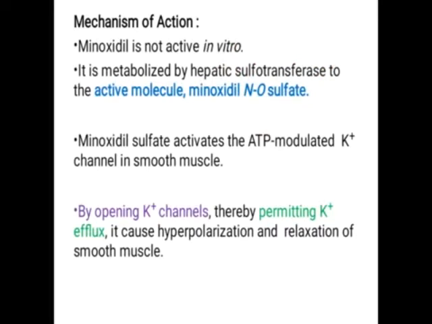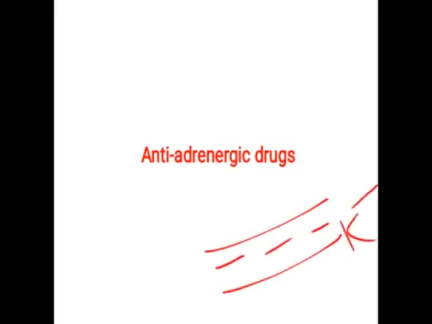Now in the case of the potassium channel, potassium remains inside the cell, so it is the intracellular ion, and outside there is the presence of positively charged species. When a potassium channel agonist like minoxidil is given, it opens the potassium channels and efflux of potassium takes place from intracellular to extracellular.